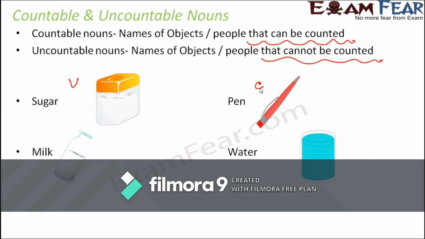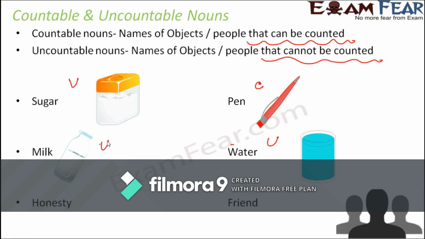Now let us look at these examples. Milk and water. Which is countable? Well, actually none of these is countable. That's because whether it is milk or water, they are not even made up of particles, they are fluids. So how do you count them? You just can't count them. For example, if I give you a glass of water and if I ask you, how many water do you have? What can you say? You can't count it, right? You can't say that, I have 10 water, I have 5 water. You can't say that, right? So again, water and milk, both of them are uncountable.